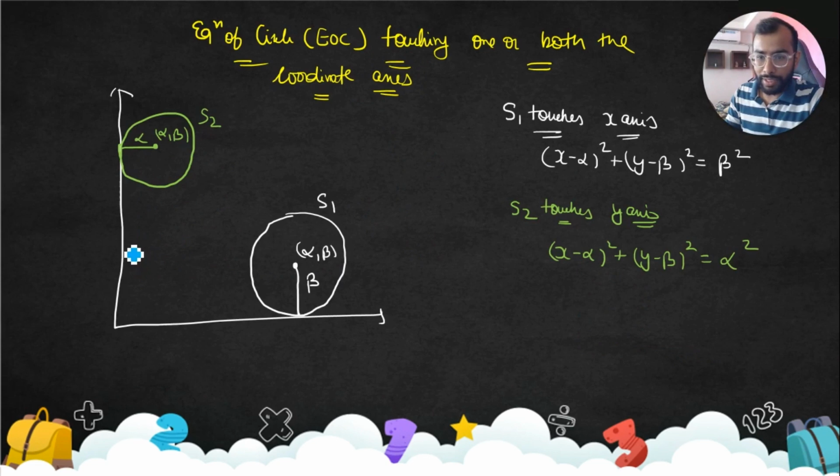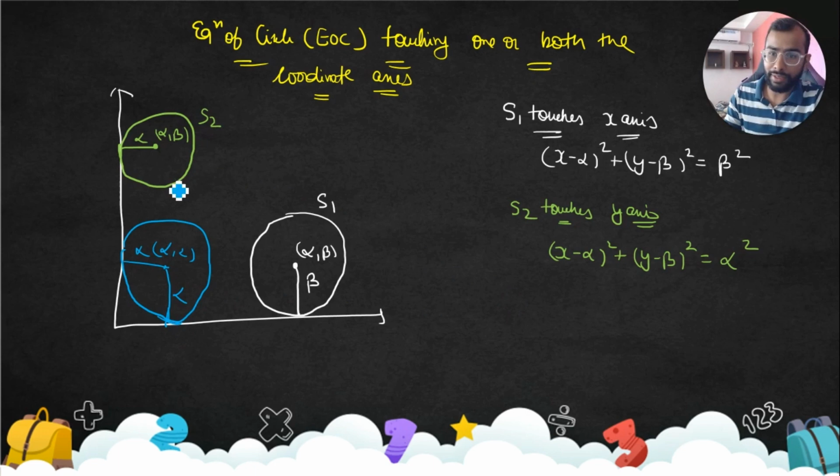Right now there is a problem making the diagram. Okay, some sort of we are able to do that. Chalo, great, I am proud of myself. Okay, so this is alpha comma alpha, this is alpha, this is the radius only.